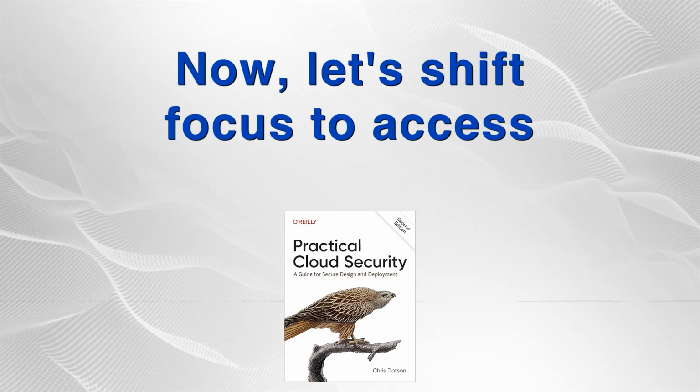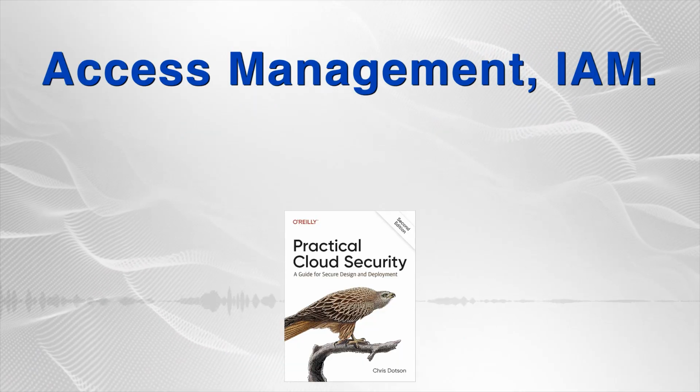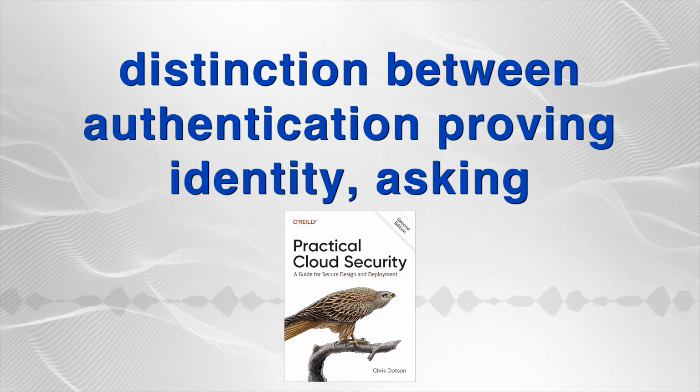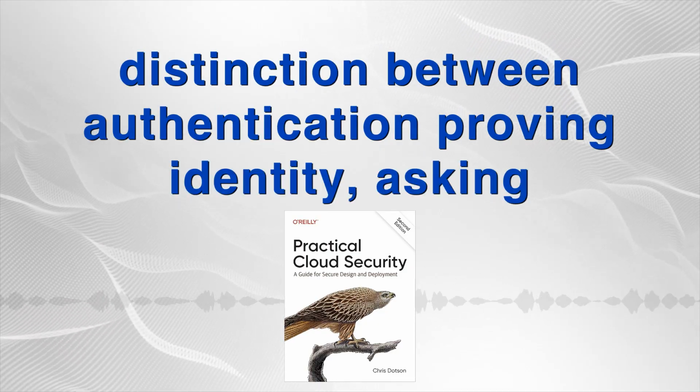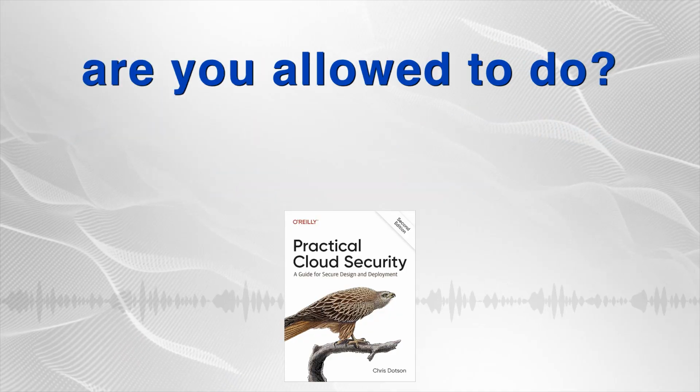Makes sense. Now, let's shift focus to access control in Chapter 4, Identity and Access Management, IAM. First, the book makes the crucial distinction between authentication, proving identity, asking who are you, and authorization, determining permissions, asking what are you allowed to do.